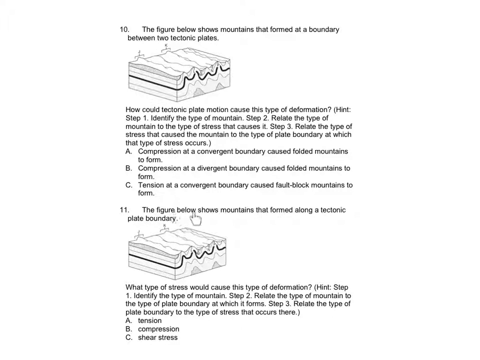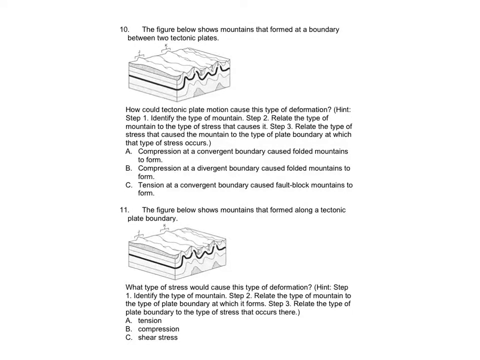Number 11. The figure below shows mountains that formed along a tectonic plate boundary. What type of stress would cause this type of deformation? Hint: Step 1, identify the type of mountain. Step 2, relate the type of mountain to the type of plate boundary at which it forms. Step 3, relate the type of plate boundary to the type of stress that occurs there. A. Tension, B. Compression, C.